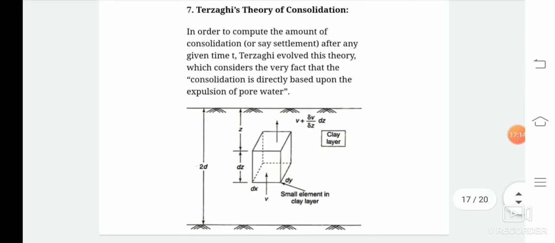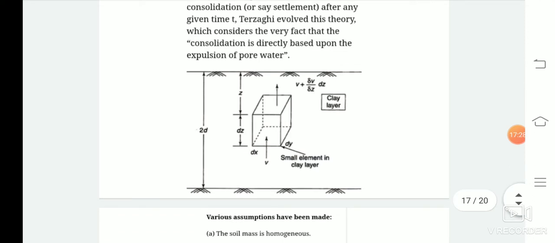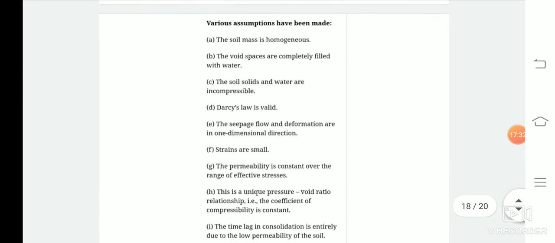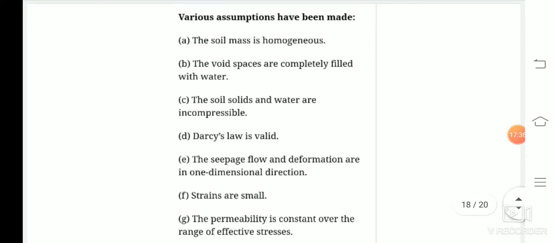That means how much pore water is expelled from the soil sample, and from that process we can easily find out how the consolidation is occurring, or how the consolidation is taking place. So before starting this theory, we have to go through some assumptions. So Terzaghi made some assumptions regarding the consolidation theory. So let us go through the assumptions.